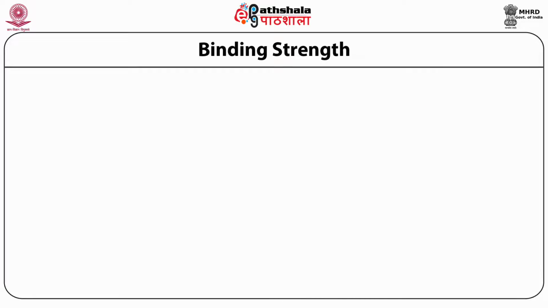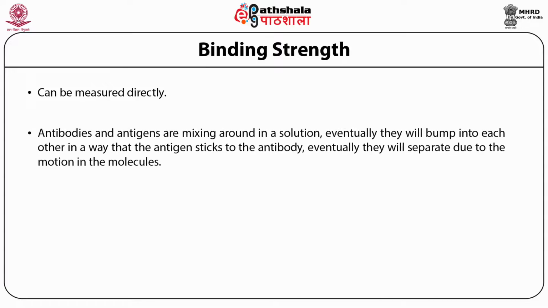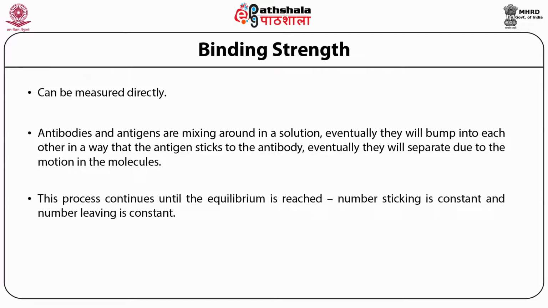Binding strength. The binding strength can be measured directly. Antibodies and antigens are mixing around in a solution. Eventually, they bump into each other in a way that the antigen sticks to the antibody. Eventually, they separate due to the motion of the molecules. The process continues until equilibrium is reached, where the number sticking is constant and the number leaving is constant.